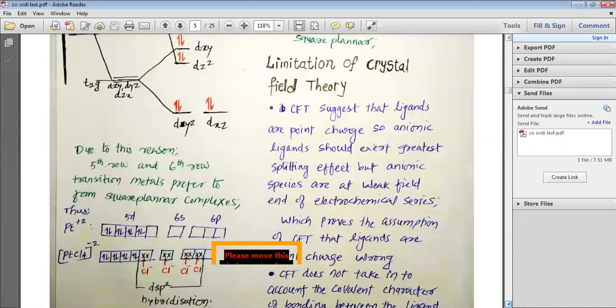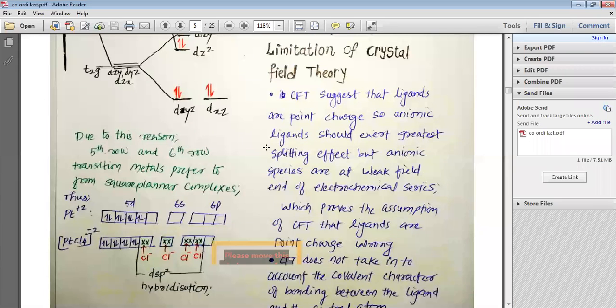Now we are going to study the limitations of the crystal field theory, my dear students. So we have studied around 22 compounds in detail. I have tried to cover almost all the compounds which are given either in the theory, the in-text, or the exercise of this particular chapter. So this is how we can understand the combination of the valence bond theory as well as the crystal field theory. But now there are